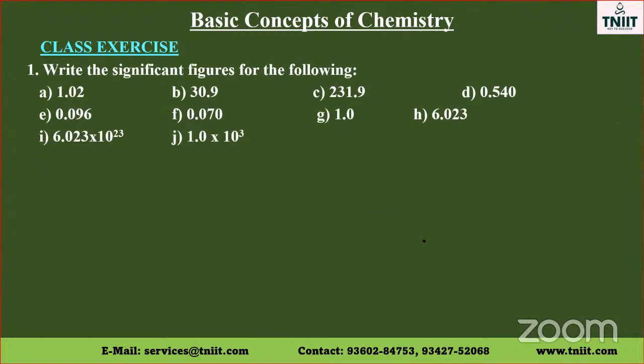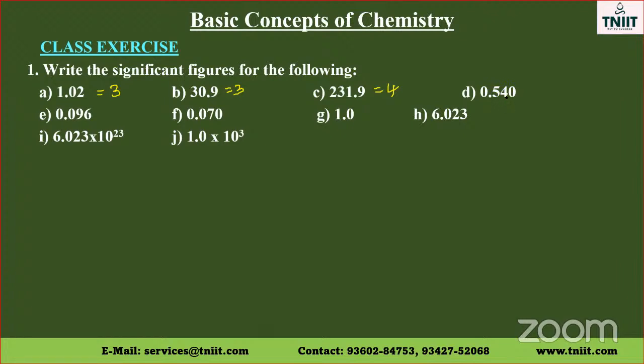Now, write the significant figures of the following. These are the exercises which you're supposed to know, supposed to write. Now, what is the significant figure of 1.02? 1.02, the significant figure is 3. 30.9, the significant figure is 3. Zeros in between non-zeros are significant. So all non-zeros are significant. Here it is 4.